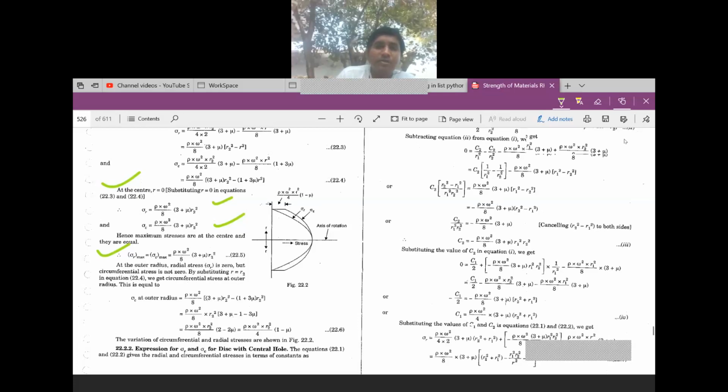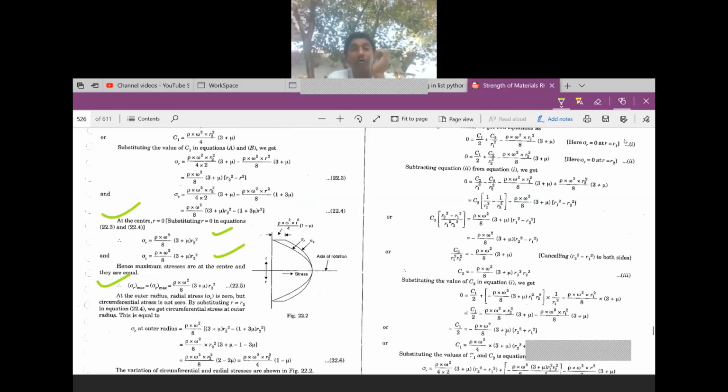You have different conditions. The formula for sigma r is rho omega square by 8, 3 plus mu, into r2 square minus r square. And sigma c is rho omega square by 8, 3 plus mu, r2 square minus 1 plus 3 mu r square.